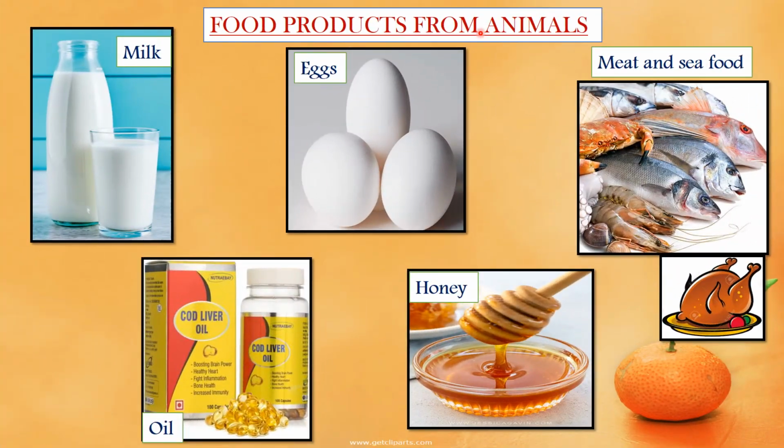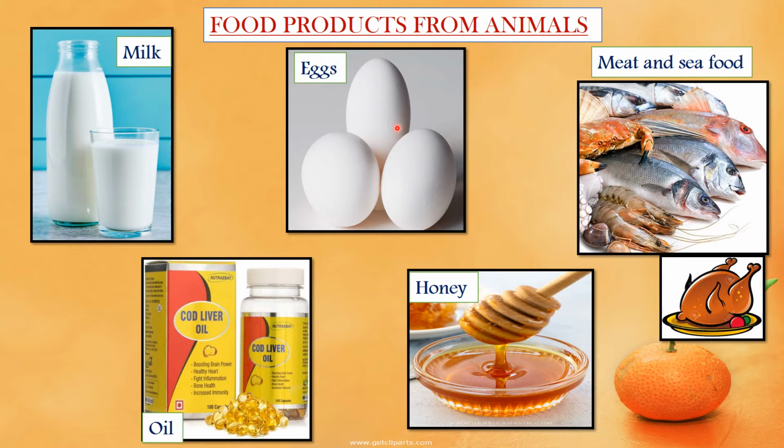Food products from animals. Animals provide us with a variety of food, like milk. Milk is something which we all need, especially children, to stay healthy. Milk we get from cows, buffaloes, goats, sheep and camels. We make various food items from milk.